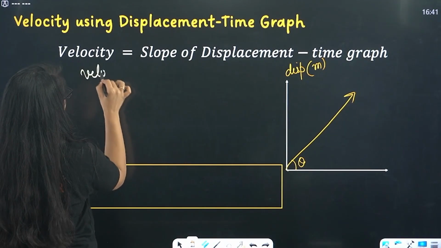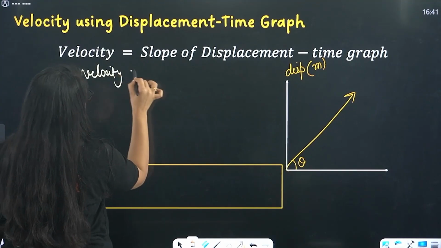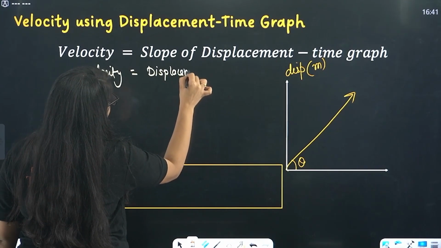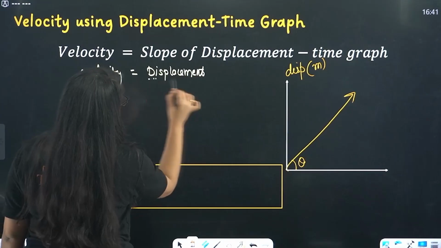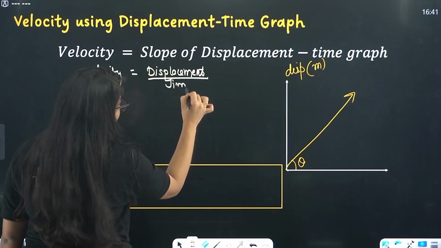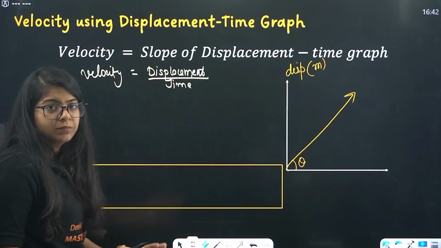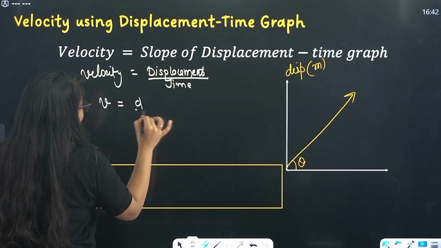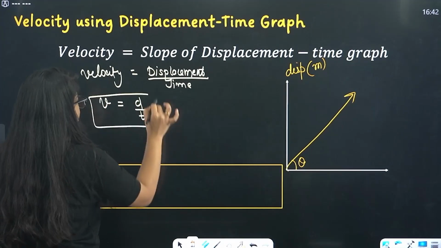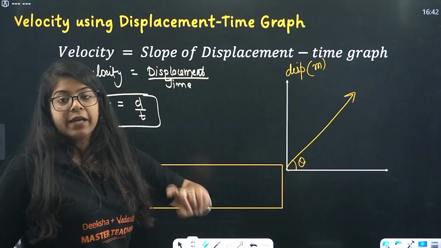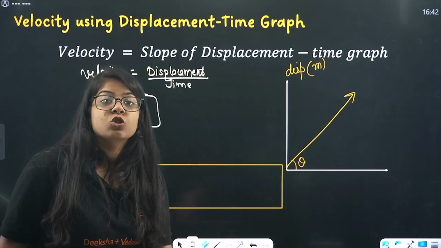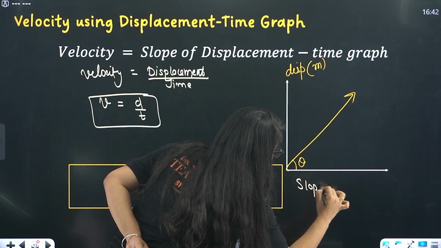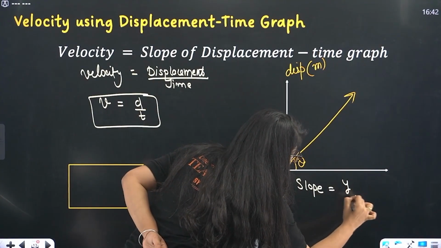What is the formula of velocity? Ma'am, it is simply displacement upon time, or we write it as change in position per unit time. Same thing. Now velocity is what? Displacement upon time. Understood? Now look at this again. Let's try to find its slope. So, its slope will be y-axis divided by x-axis, right?